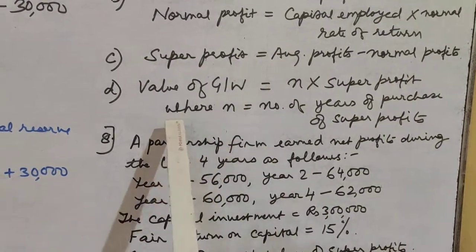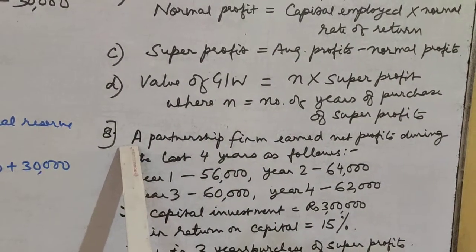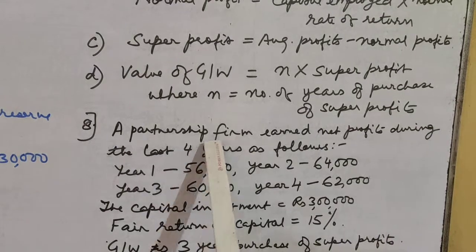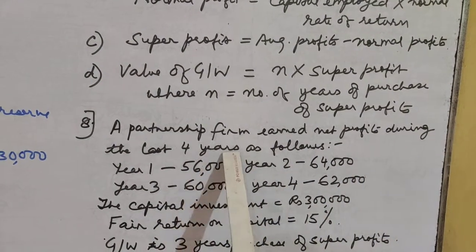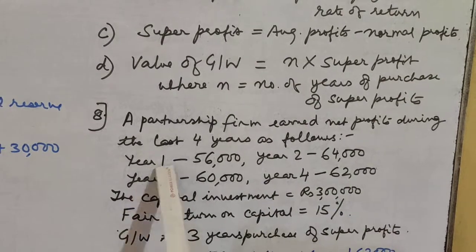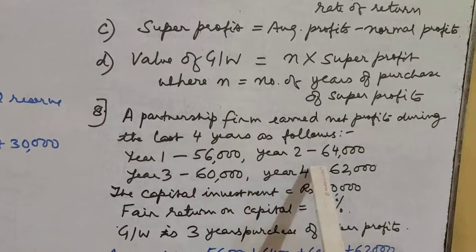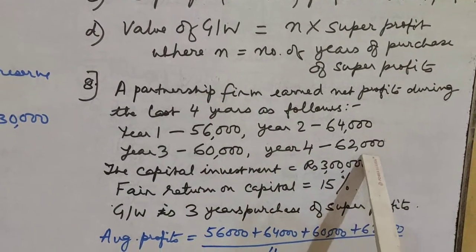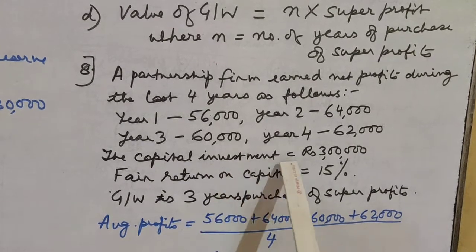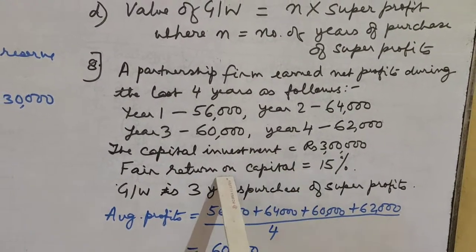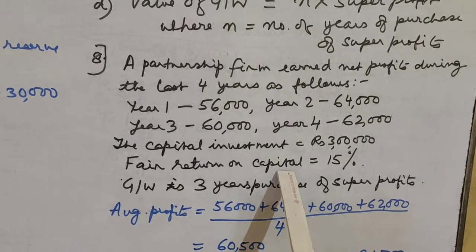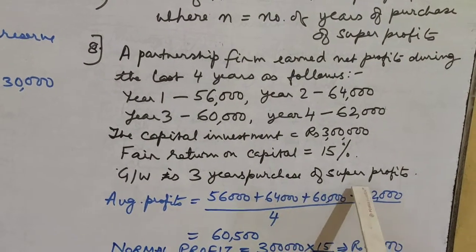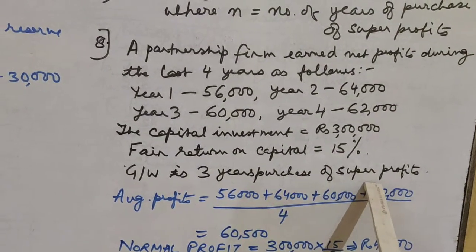So let us see one question, question number 8 of D.K. Goel, based on the above method. A partnership firm earned net profits during the last 4 years as follows: first year 56,000, second year 64,000, third year 60,000, and fourth year 62,000. The capital investment is rupees 3 lakh. Fair return on capital, that means the normal rate of return, is 15%. Goodwill is valued at 3 years purchase of super profit. Calculate the value of goodwill.